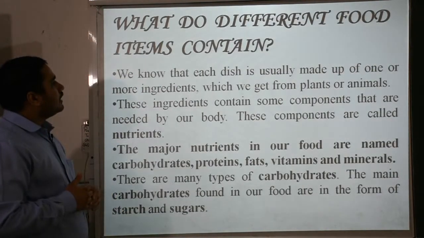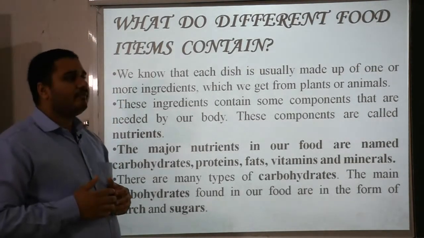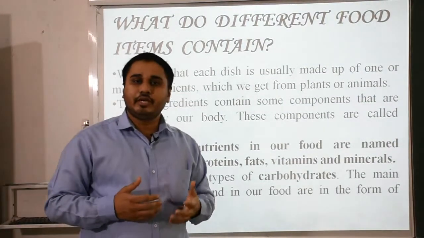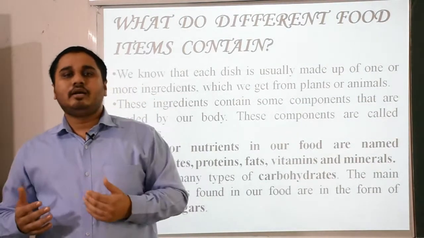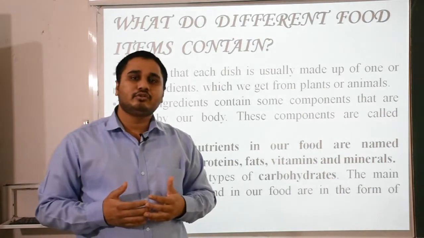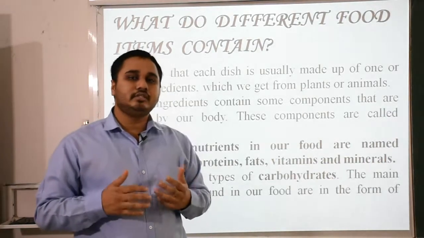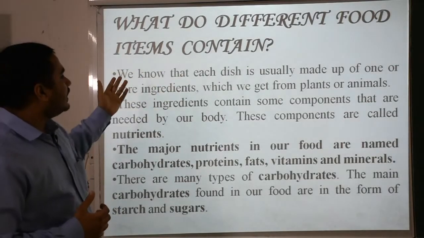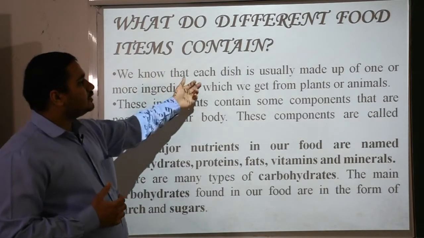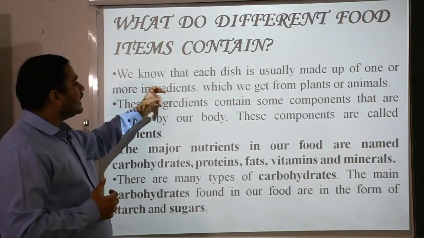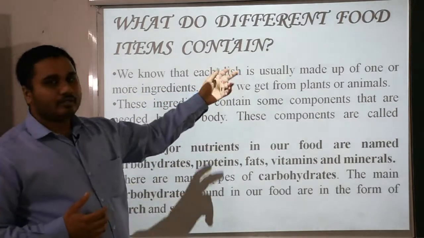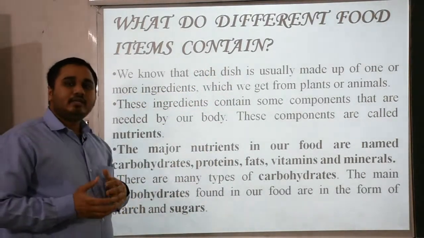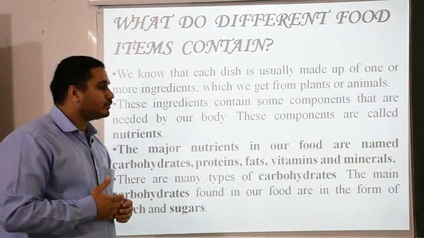What do different food items contain? We have lots of choices in our eating habits. Some are liked, some are disliked, some are our favorite dishes that we want in lunch or in dinner. What do different food items contain? We know that each dish is usually made up of one or more ingredients which we get from plants or animals, as we already discussed in the previous chapter.